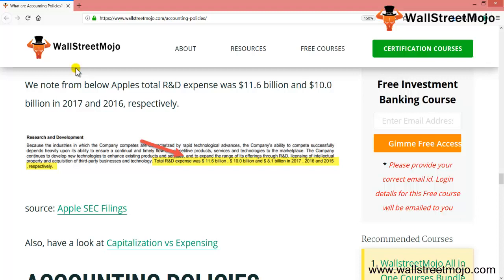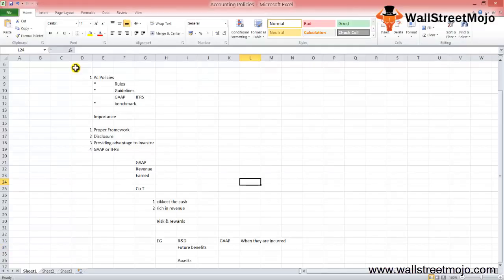The next thing we need to learn is whether the accounting policy is conservative or aggressive. Typically, a firm operates within two extremes with regard to accounting policies. Either a firm follows an aggressive approach or a conservative approach. No matter what approach a company follows, it needs to reflect the same in the way accounting policies are followed in preparing the financial statements.